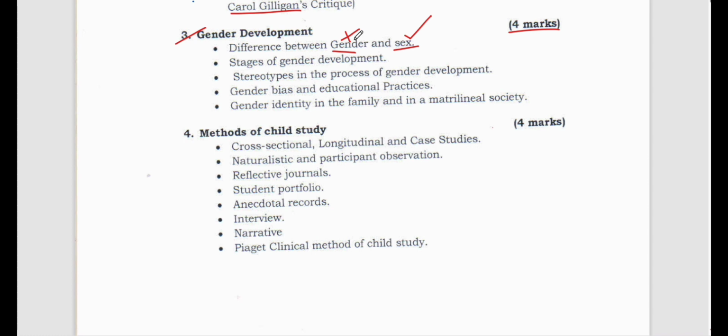So when we talk about gender, we talk about females and males, right? But these are biological sexes, male and female. Now, stages of gender development: there are certain stages in how a gender is developed, and that also we need to study. Now, stereotypes. Stereotype is a very, very important word, my dear friends. So, stereotype in the gender development process.